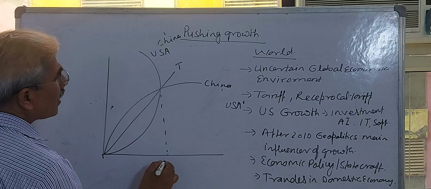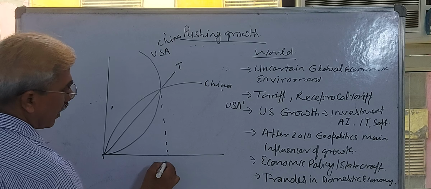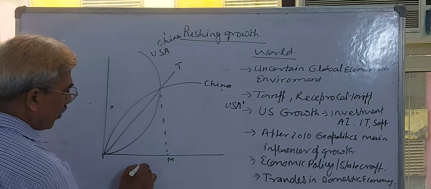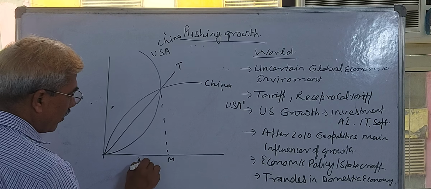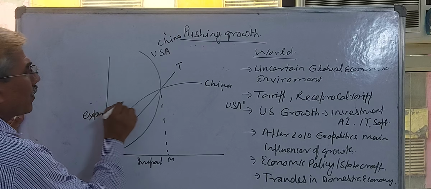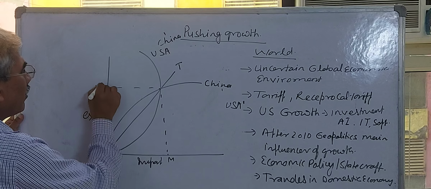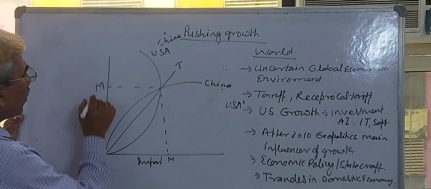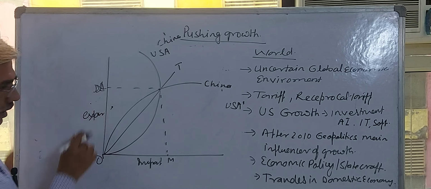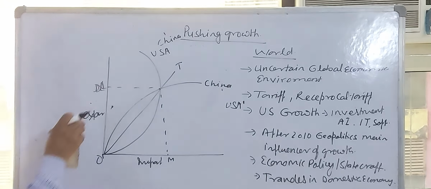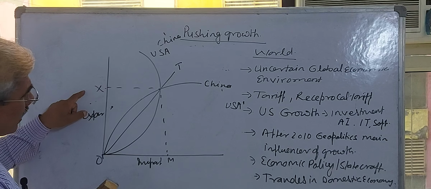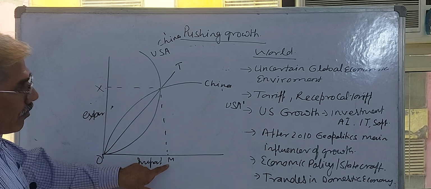I represent only in terms of China: this is the import of China, and this is the export of China. You can understand very easily: by the export of OX, China is going to import OM.